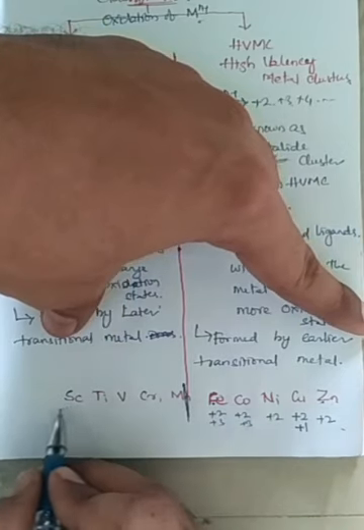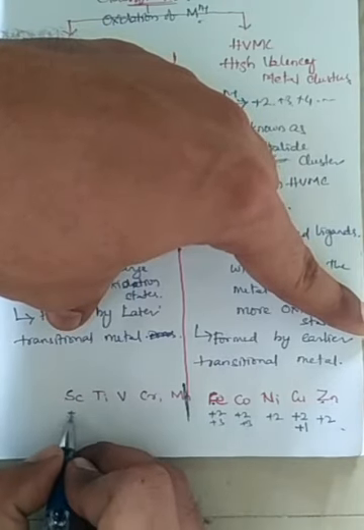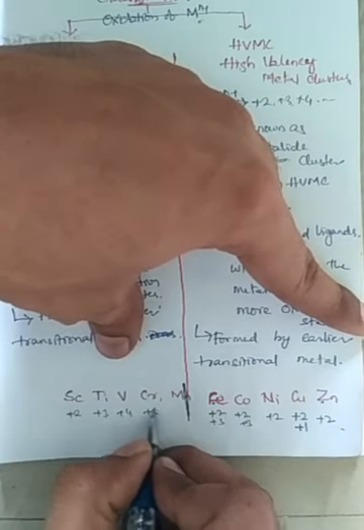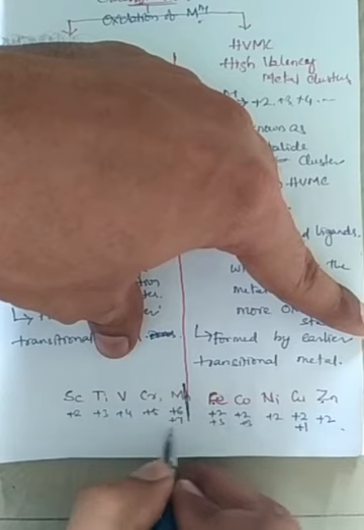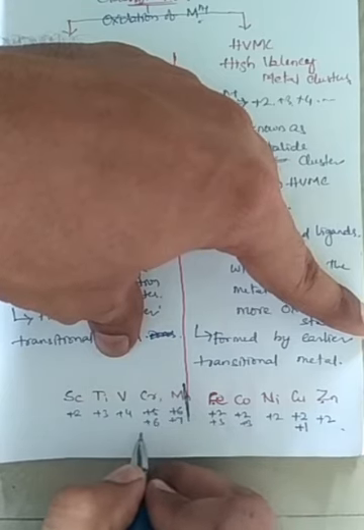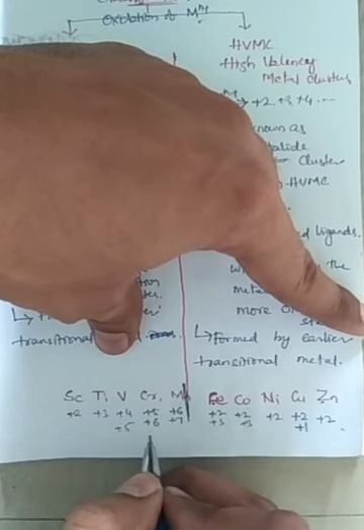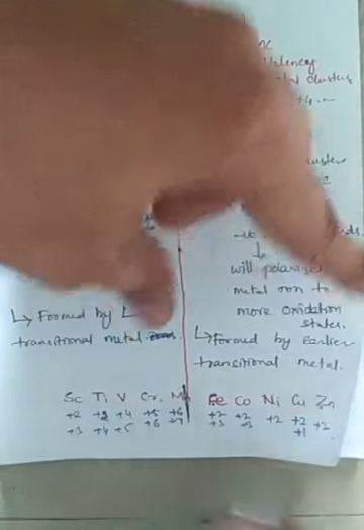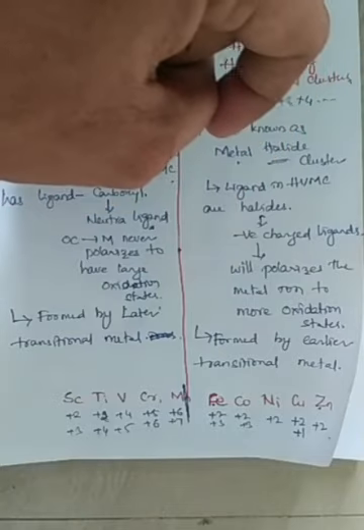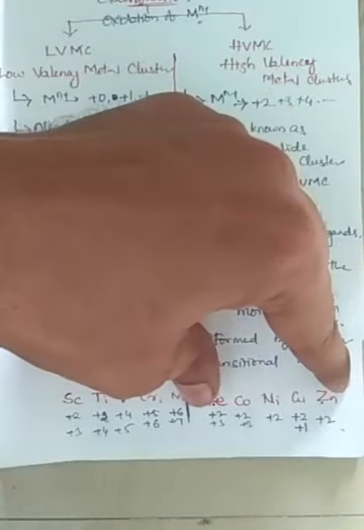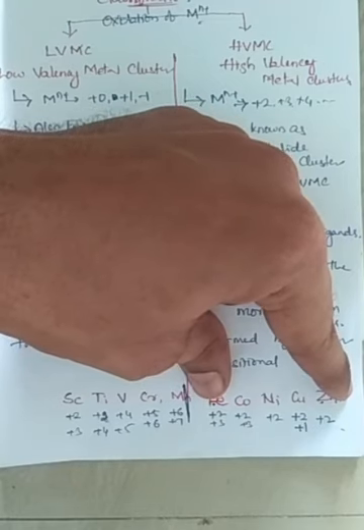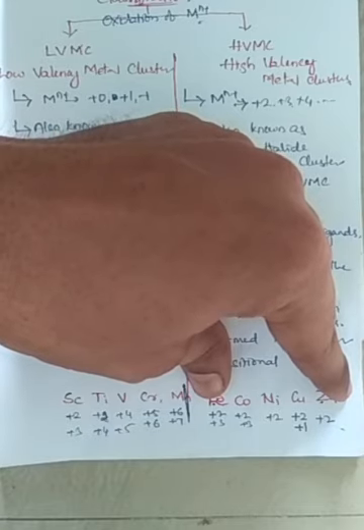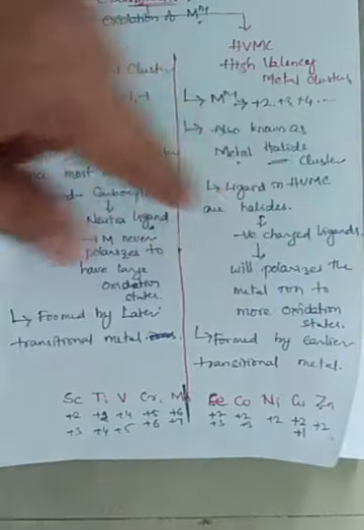When it comes to scandium to manganese, scandium has +3, titanium +4, vanadium +5, chromium +6, and manganese +7, like that. So the first 5 elements have higher oxidation states, right? The latter 5 elements, if we observe, have +2, +1, +3, lower oxidation states, as stable oxidation states, right?